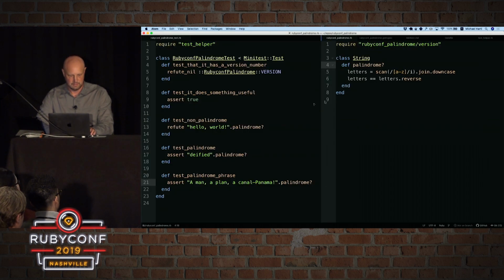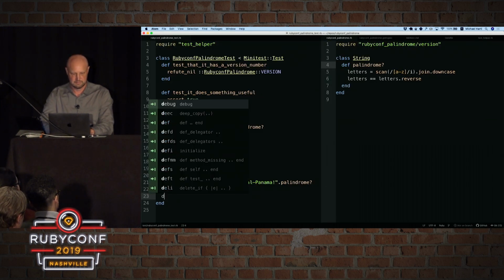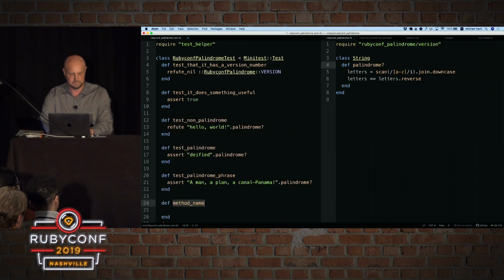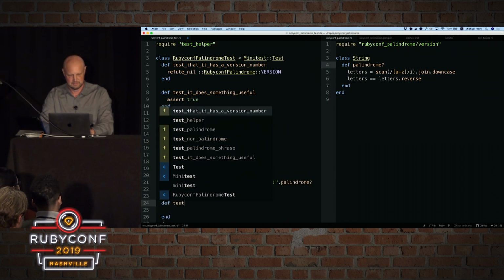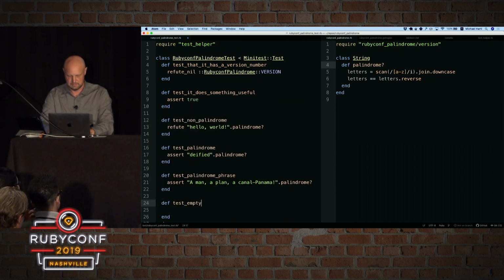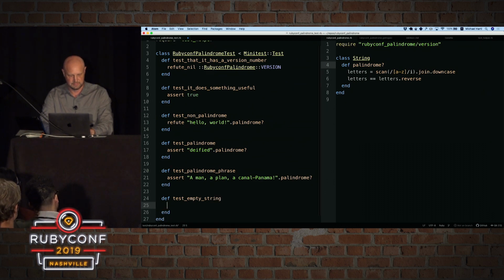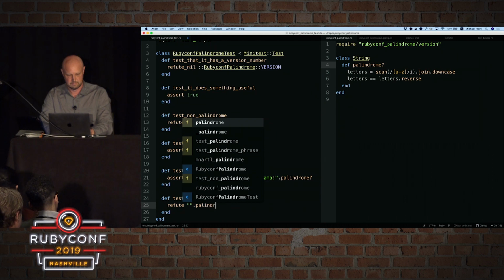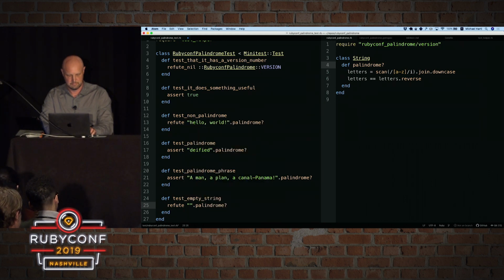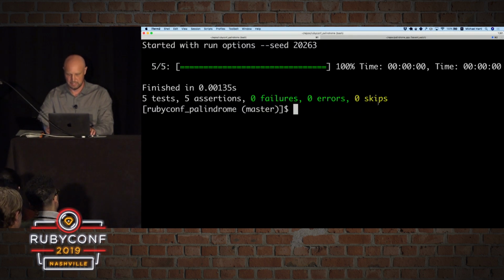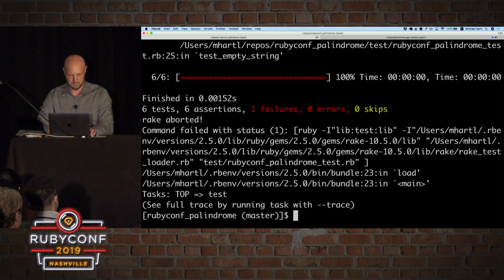Okay. And now let's write a test for that case. This is a very simple test to write. So test empty string. We actually want to change the behavior of our application, so refute that empty string is a palindrome. So we should be red. All right.